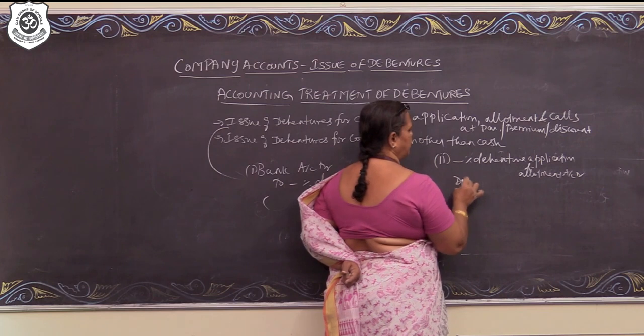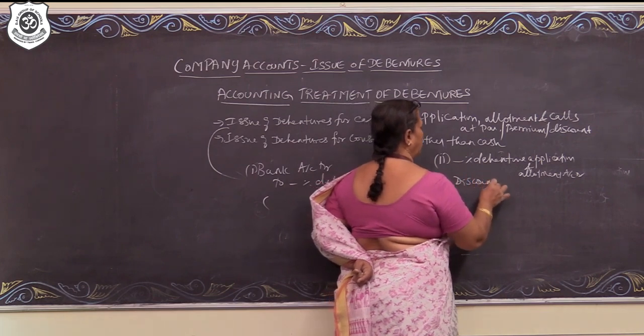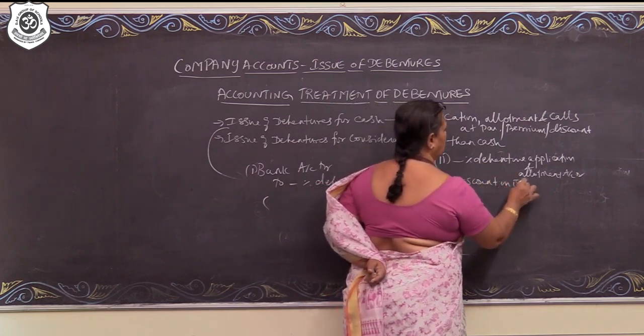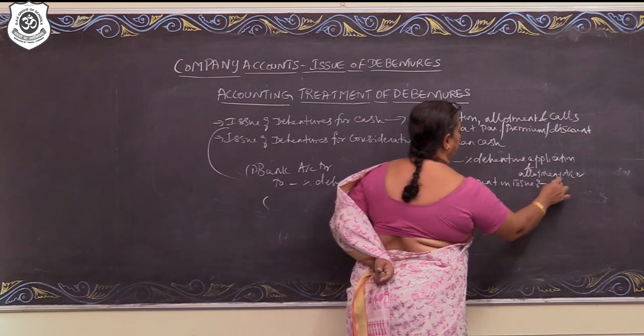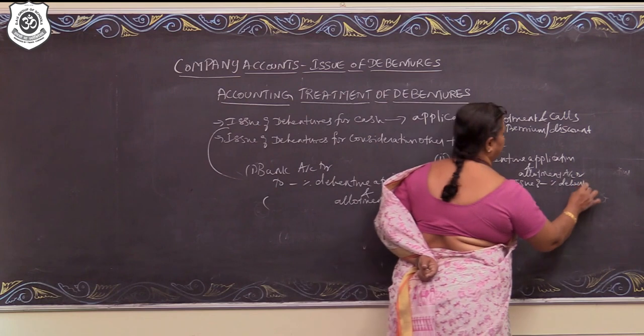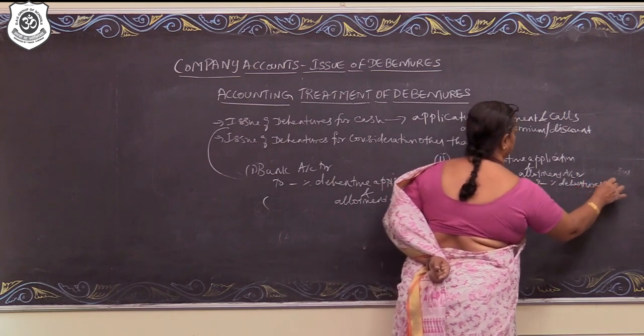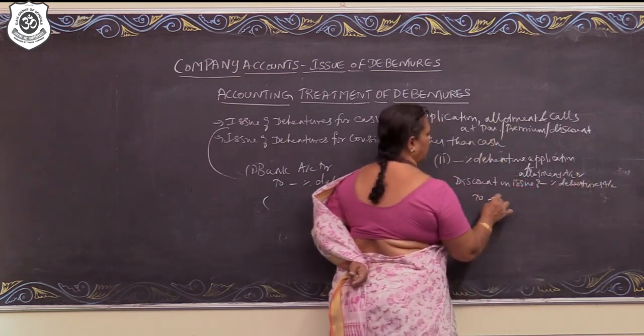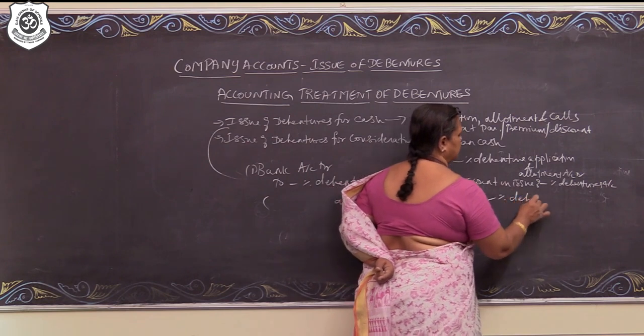You call it as discount on issue of dash % debentures account to dash % debentures account.